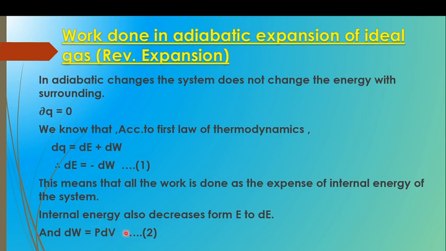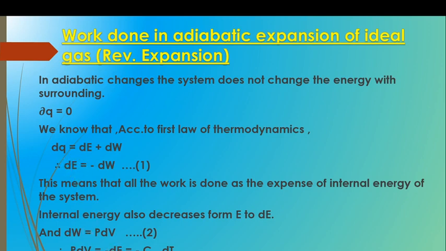This is equation 2. From equation 1 and equation 2, since dW is identical, we can write PdV is equal to minus dE.